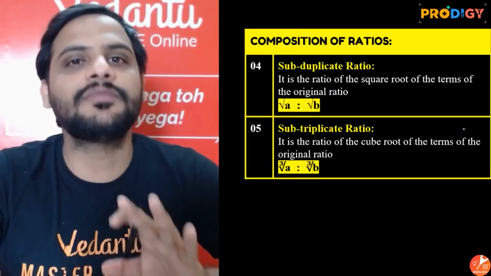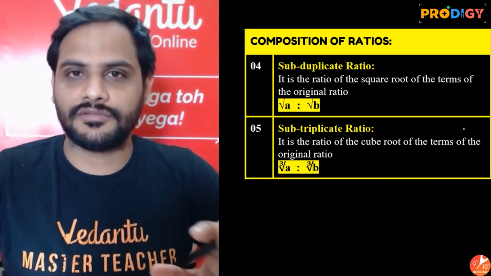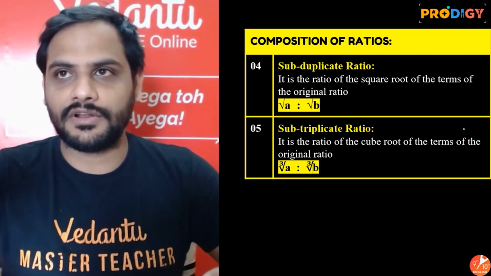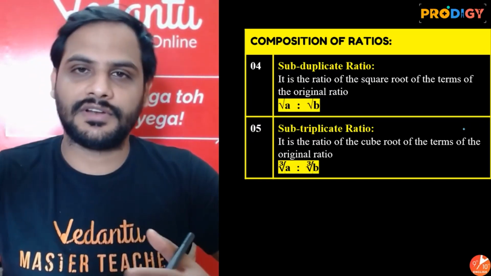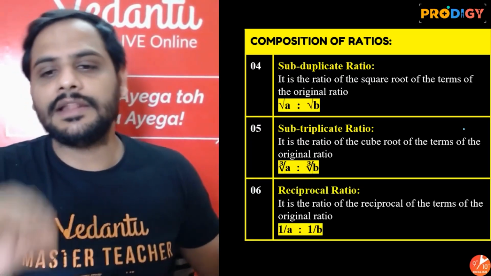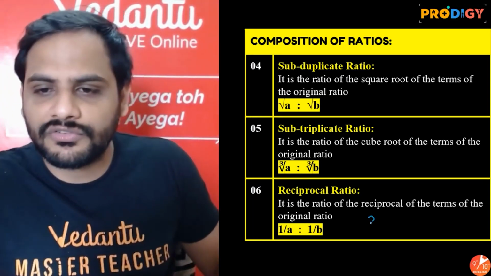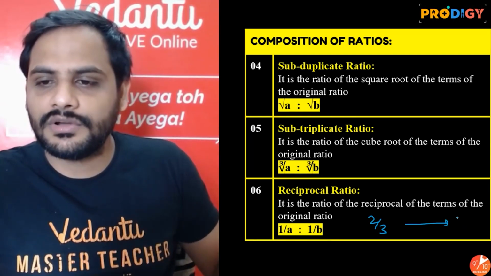You need to remember these terms, because a question might come: find out the compound ratio of this, or the duplicate ratio of this ratio. So you need to remember what these terms are. Very important. Then comes reciprocal ratio. Reciprocal ratio means beta, suppose I have 2:3, its reciprocal ratio will be 3:2.